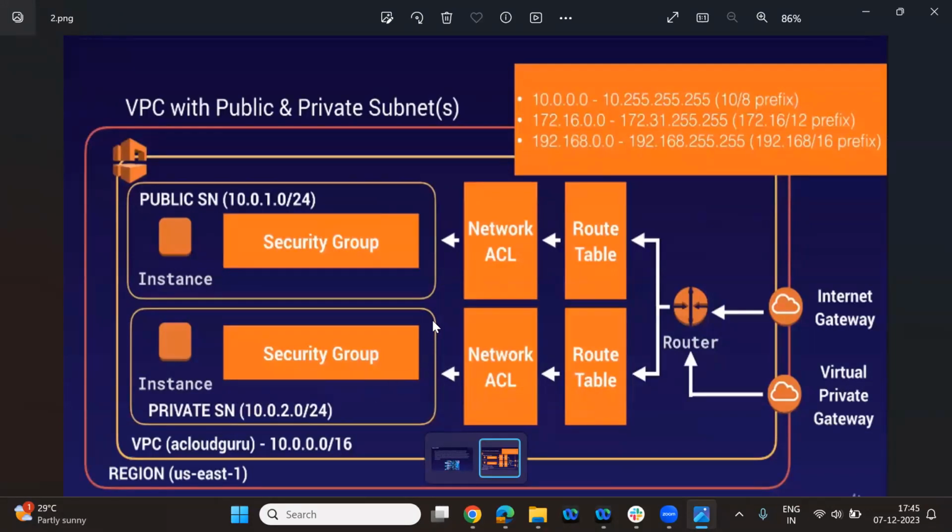But if the interviewer asks whether a private subnet has the internet, you have to say no. It doesn't, but there is a provision through the NAT gateway, and through that we can do it. The full form of NAT is, I think, network address translation. Through that only we can get to it.